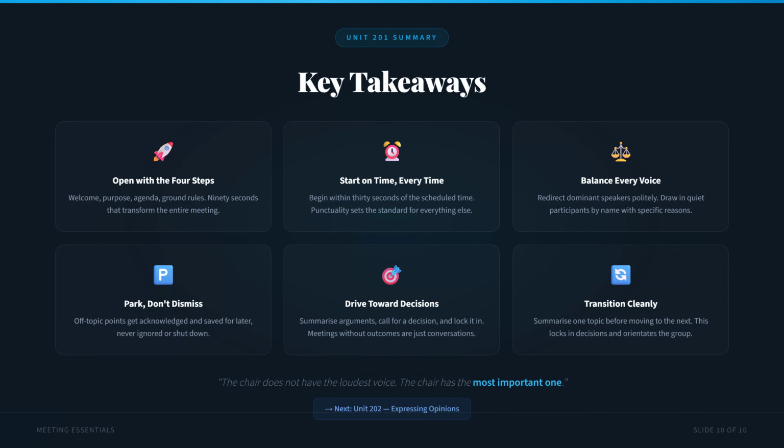And sixth, transition cleanly between topics. Always summarize one topic before moving to the next. This locks in decisions and orients the group for what is coming. Remember, the chair does not have the loudest voice in the room. The chair has the most important one.